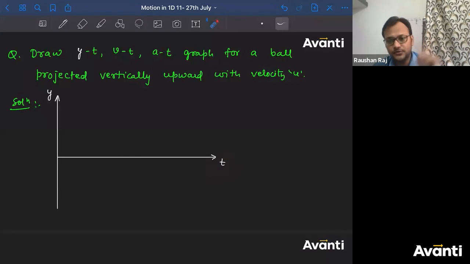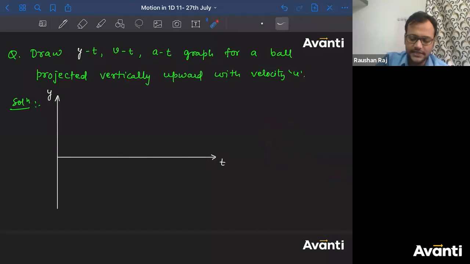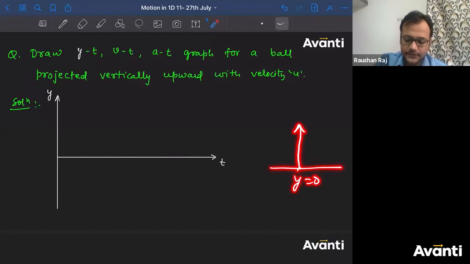Ritvika is saying 0. No, bacha. First, you have to assume. आपको assume करना पड़ेगा. ठीक है? I can assume if this is a tower, I can assume this as y is equal to 0 also. And this is something else. Okay? So what we are going to do for simplicity, I will assume the ground is having y is equal to 0 and it is going upward like this. So this is positive y and the ground is having y is equal to 0. Okay? It's not always true that the ground will have y is equal to 0 value.